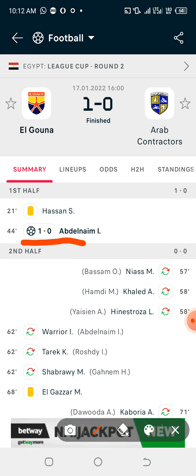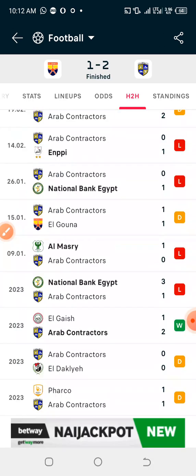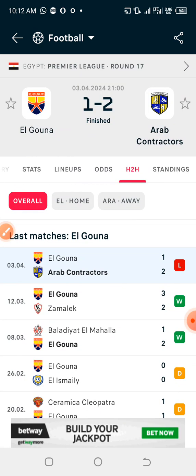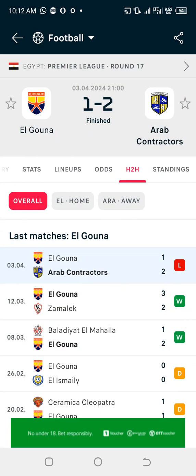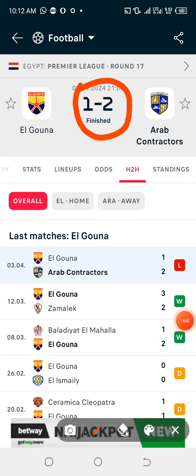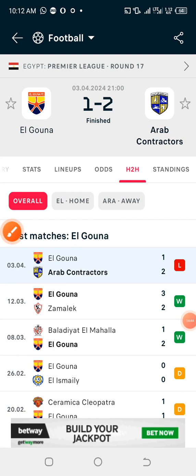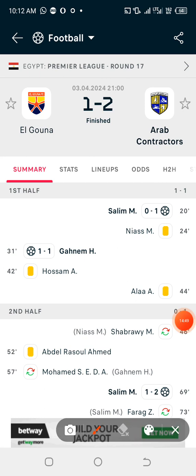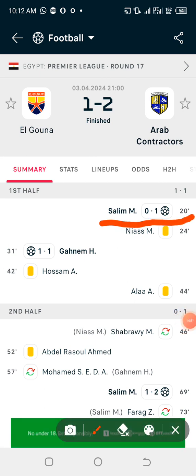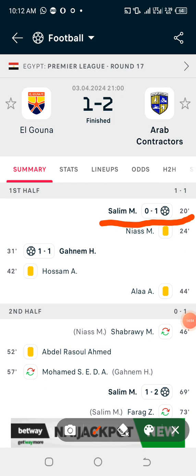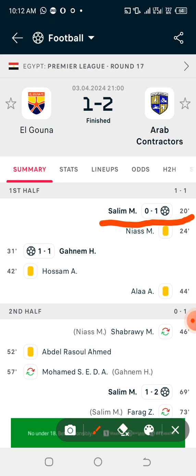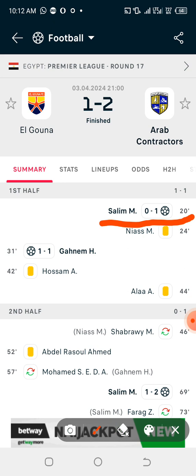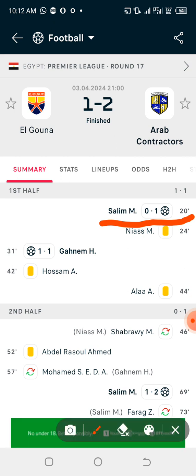Now let us see the current outcome of the game that they eventually played. The game ended 1-2. Now let's check the period of their goals scored. The first goal was scored at 20 minutes, and that is a lucky win. A win is a win. So make sure that your analysis meets what you're going to predict.